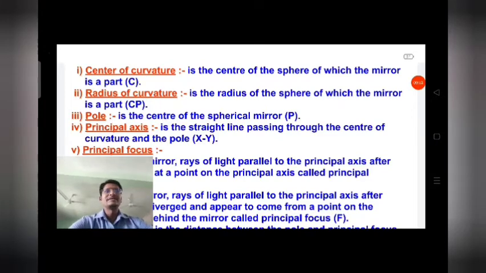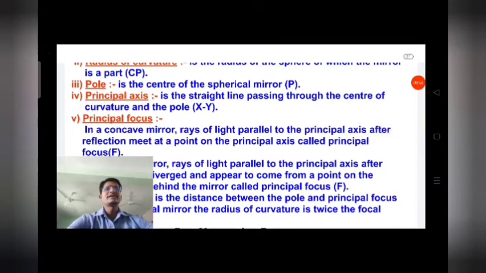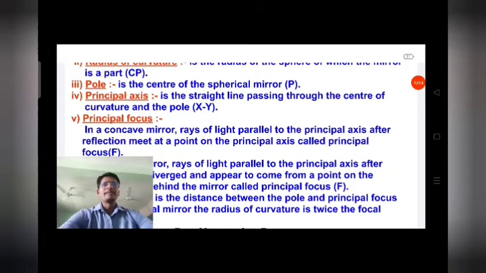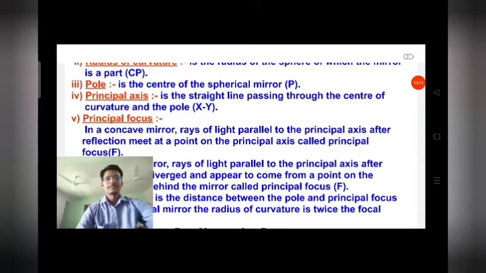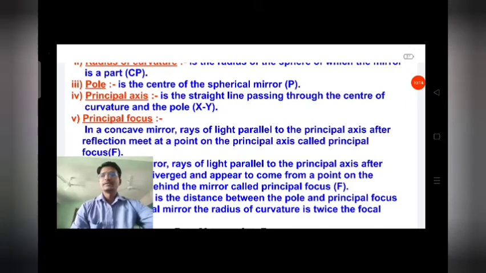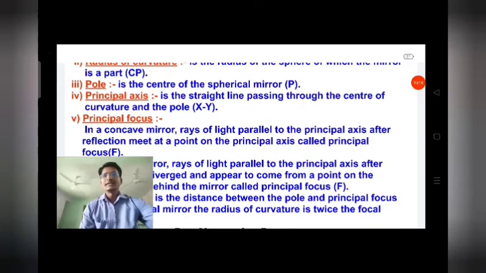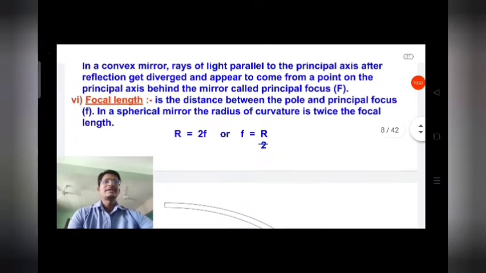Then principal axis. It is the straight line passing through the center of curvature and the pole. So here we can mention that the line which is passed through that is a principal axis. When you see the diagram, you will get to know.